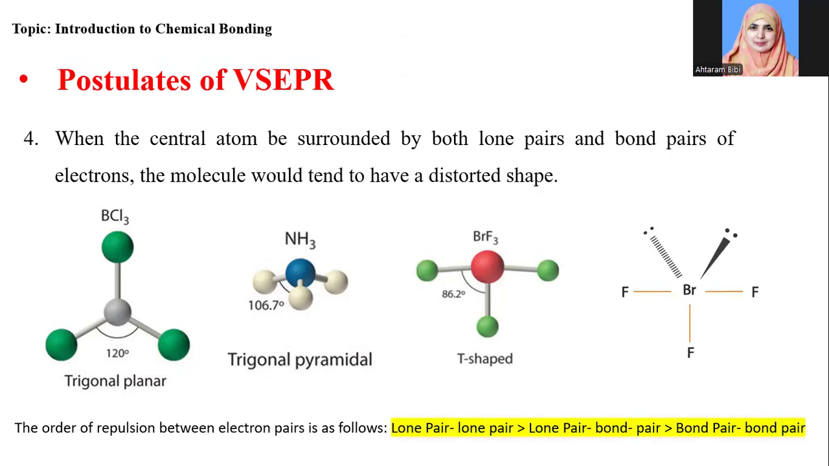The order of repulsion between electron pairs is as follows. The lone pair and lone pair have greater repulsion as compared to lone pair and bond pair, and the lone pair and bond pair have greater repulsion as compared to bond pair and bond pair.